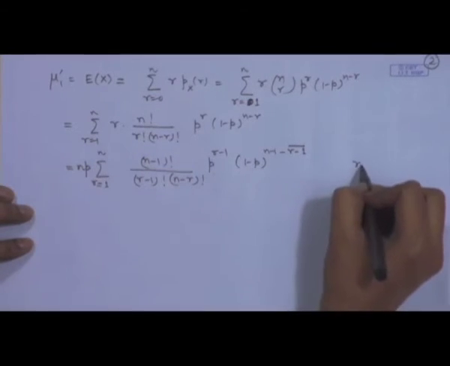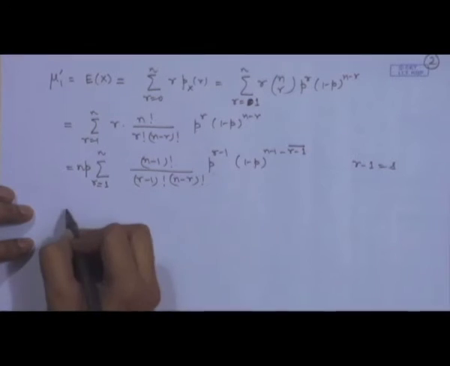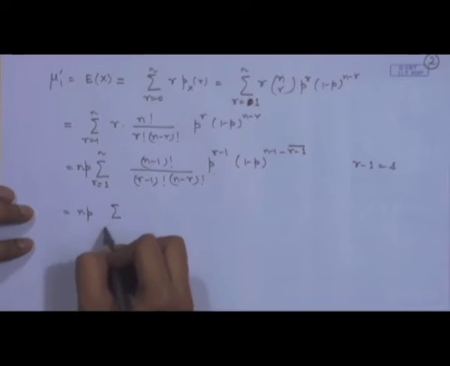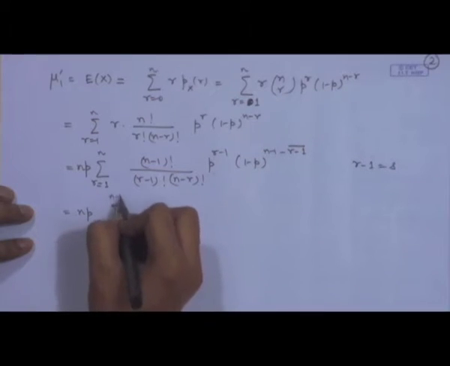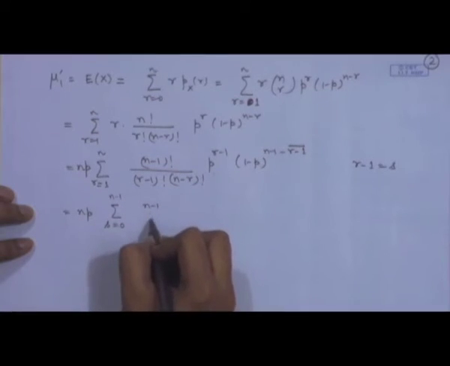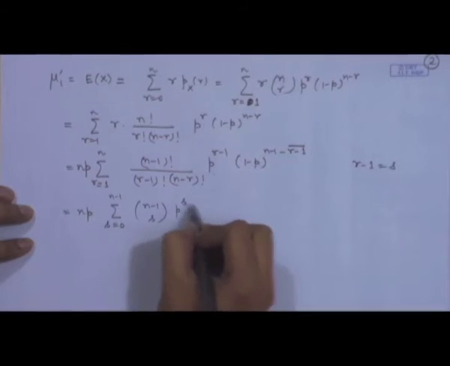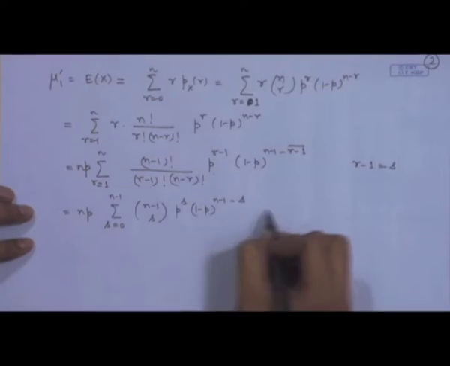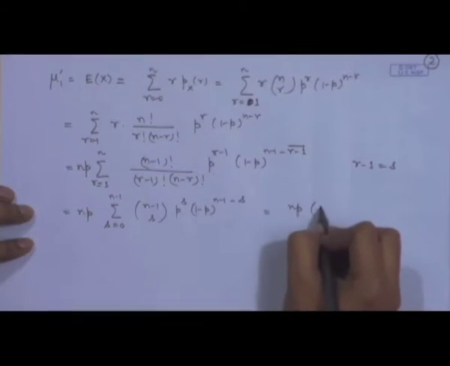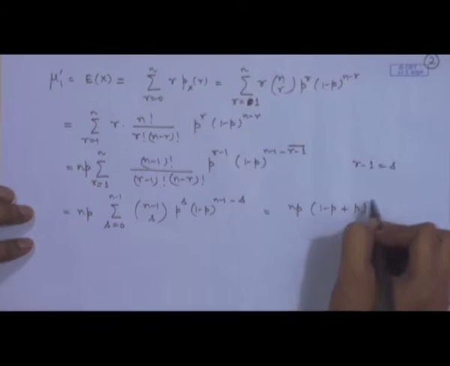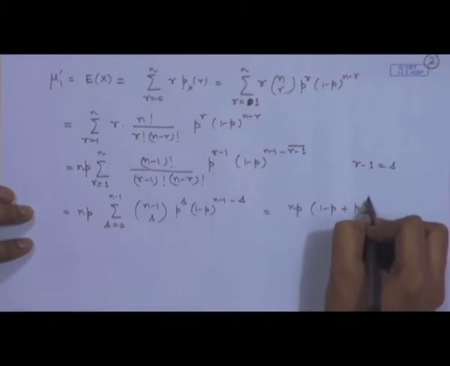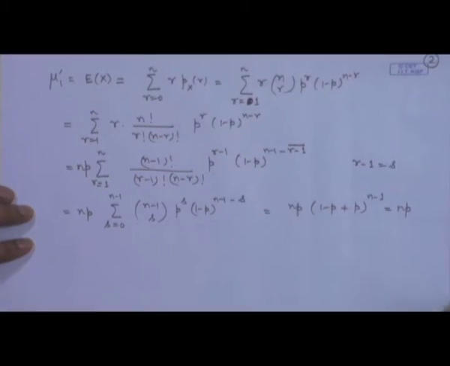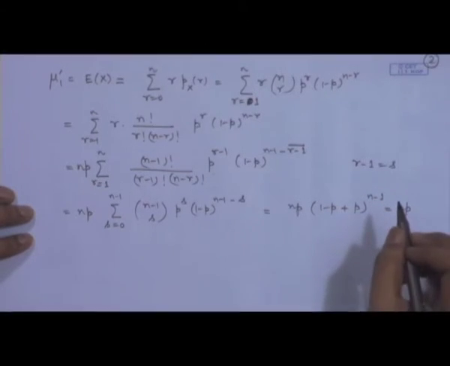So, if I substitute r minus 1 equal to, say, s, then this will become n p times the sum from s equal to 0 to n minus 1 of n minus 1 C s p to the power s, 1 minus p to the power n minus 1 minus s. This is nothing but the binomial expansion of (1 minus p plus p) to the power n minus 1. So, this is again 1 and we get it as equal to n p. So, the mean of a binomial random variable is n p.